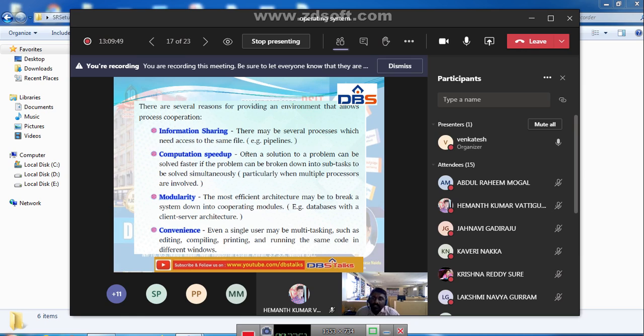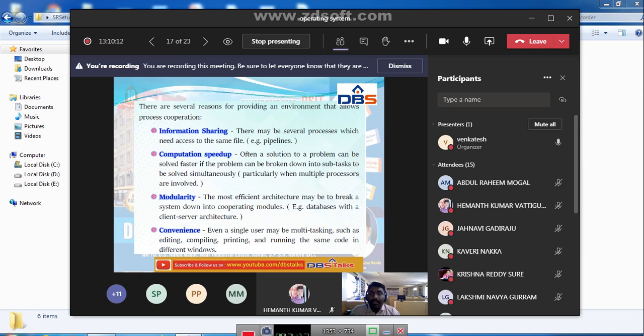What is meant by information sharing? When two processes are cooperating, there may be several processes which need to access the same file. There are two processes, and we have one file, so those two processes share the same file. Next one is computation speedup.